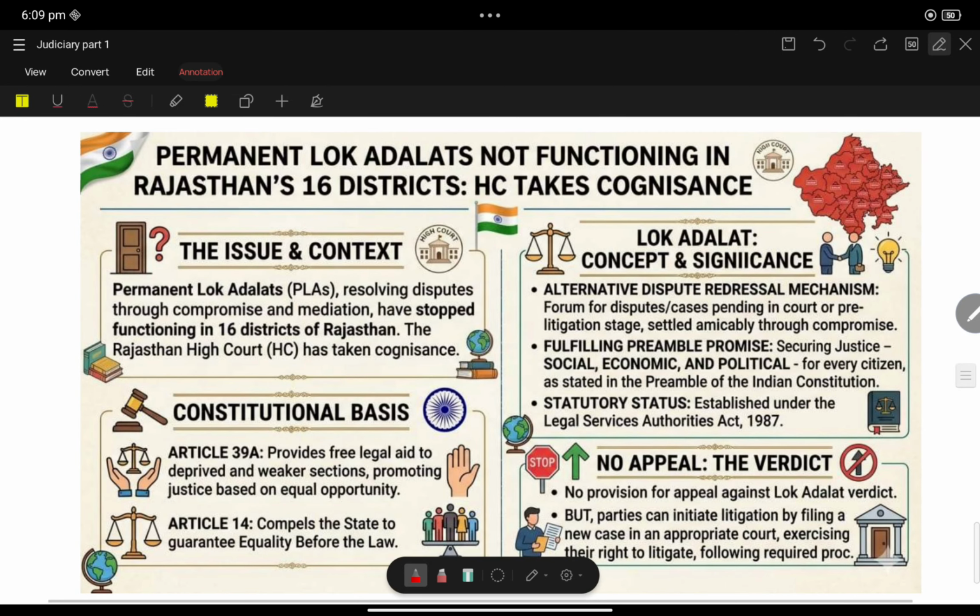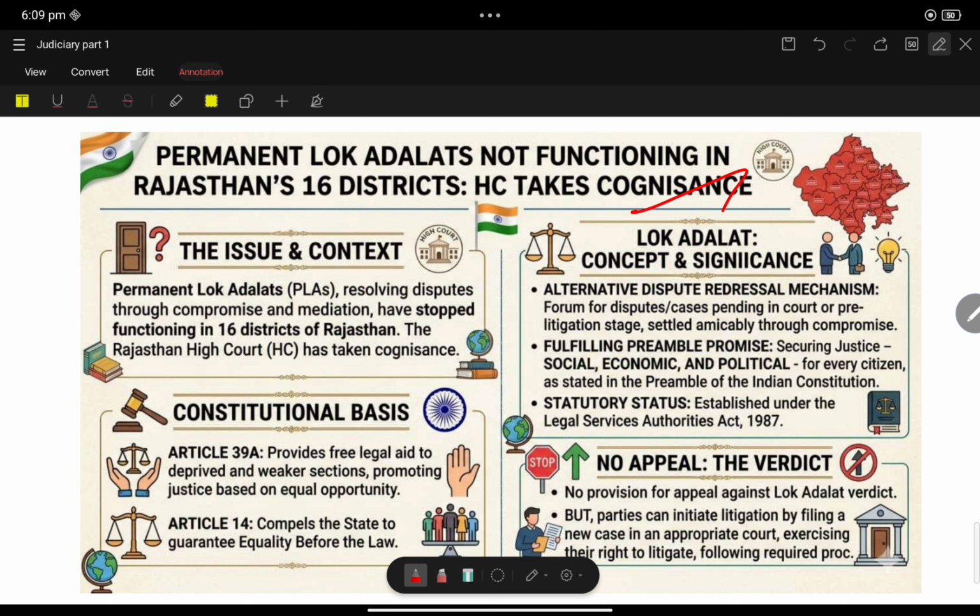Now, permanent Lok Adalat is not functioning in Rajasthan. In 16 districts, the High Court takes cognizance. Permanent Lok Adalat is not at all functioning. So now the High Court comes in. Lok Adalats are the places where the cases are held, and there is an issue: the Lok Adalat is not functioning.